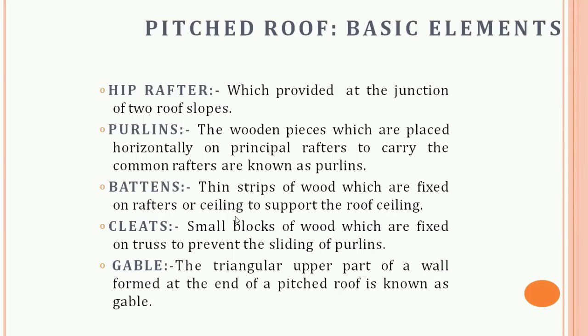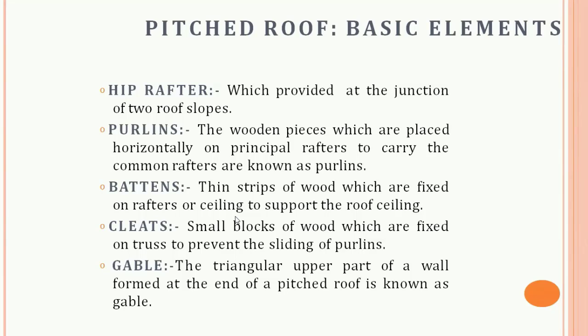The rafters are pieces of wood which extend from the ridge to eaves. Rafters are of some types like common rafter, hip rafter, and jack rafter. The hip rafter is the sloping rafter that forms the hip of a sloping roof. They run from the ridge to the corners of the wall diagonally.